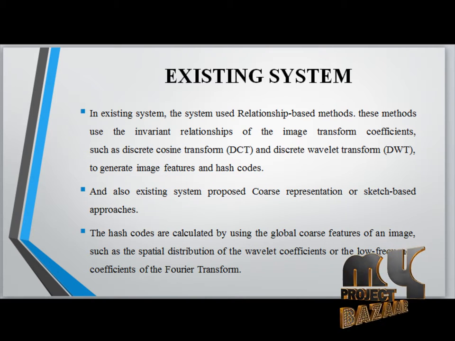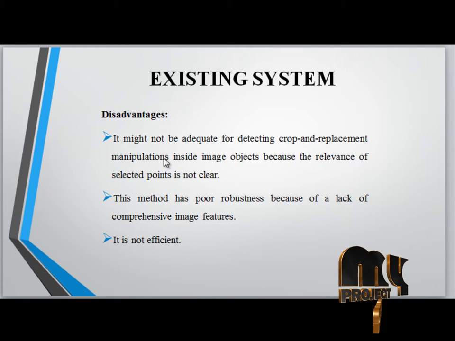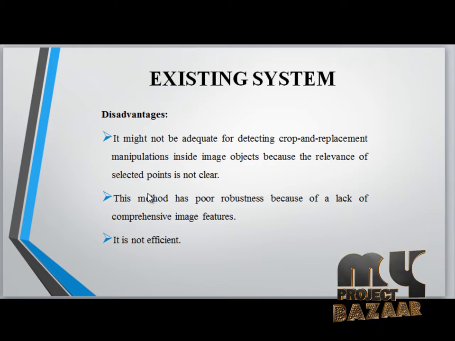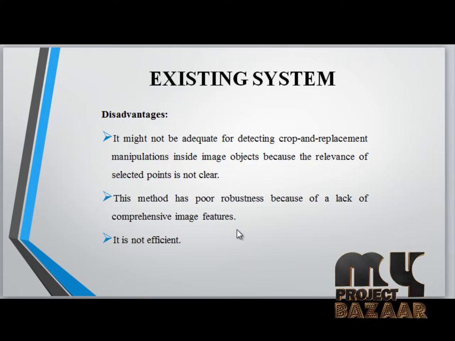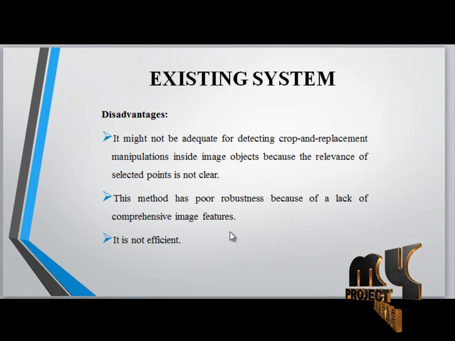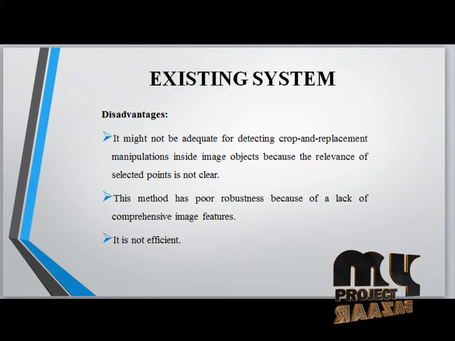Existing system disadvantage: it might not be adequate for detecting addition and replacement manipulation inside the image object. Relevant point selection is not clear. This method has poor robustness because of a lack of comprehensive image features. It is not sufficient and efficient.